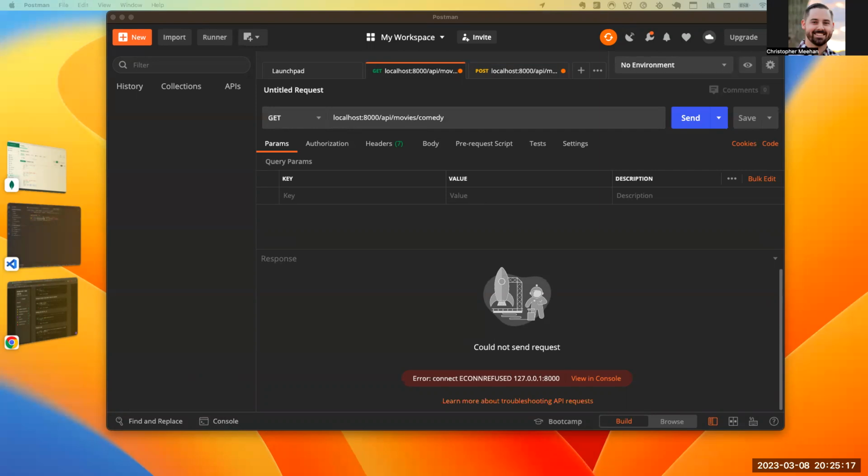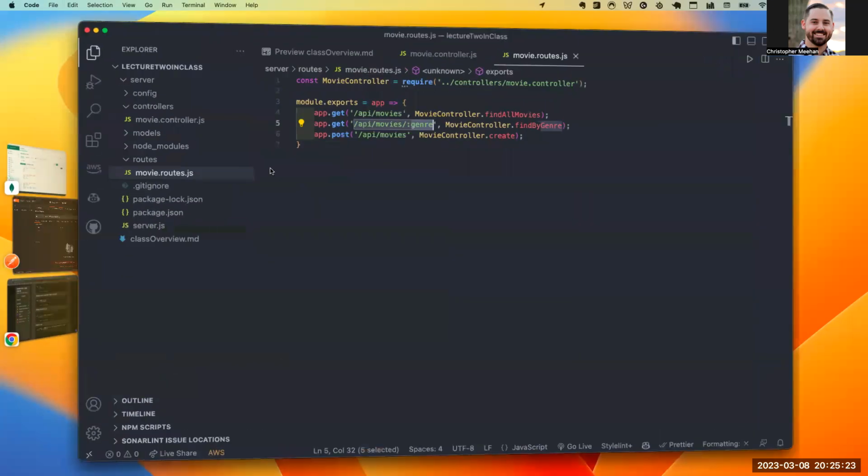Yeah, you said that it didn't matter the order of the routes. Not necessarily.